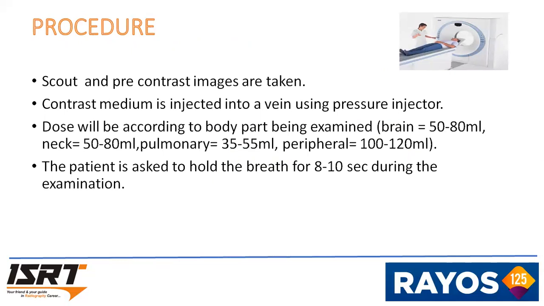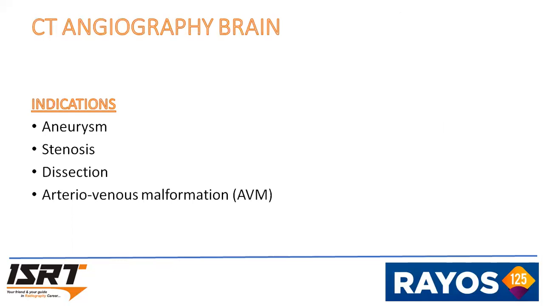Procedure. Scout and pre-contrast imaging are taken. Contrast medium is injected into a vein using a pressure injector. Doses will be according to the body part being examined. If it is brain, 50 to 80 ml, neck 50 to 80 ml, pulmonary angio is 35 to 55 ml, and in peripheral angio 100 to 120 ml. It can be calculated by weight into 1.2. The patient is asked to hold breath for 8 to 10 seconds during the examination.